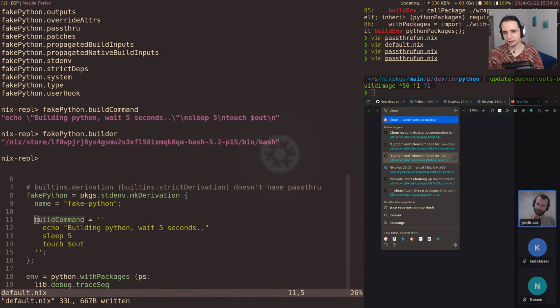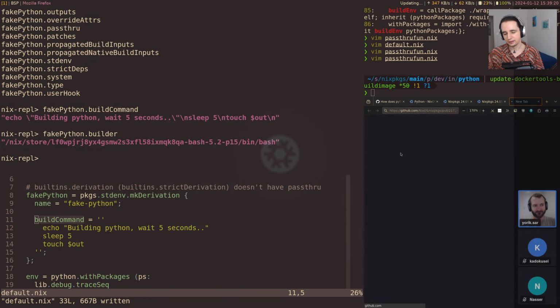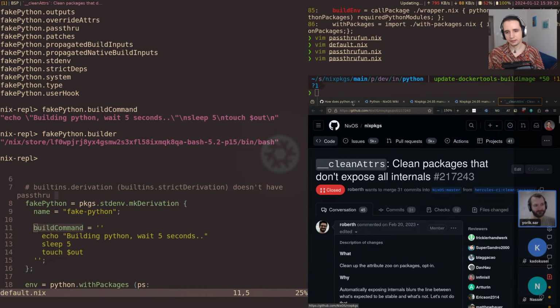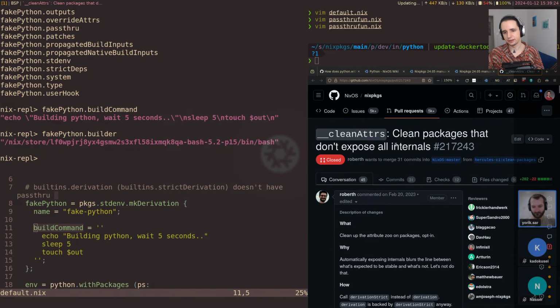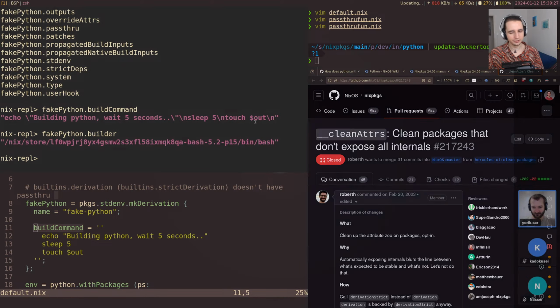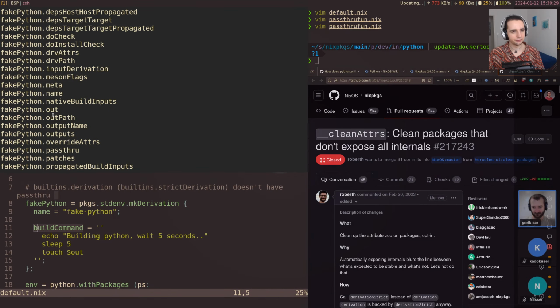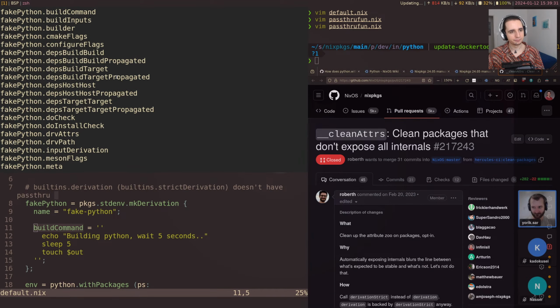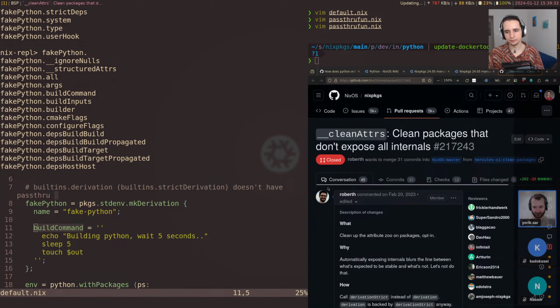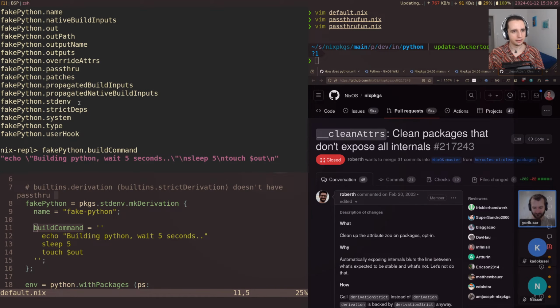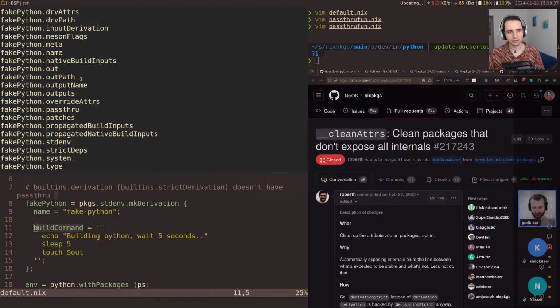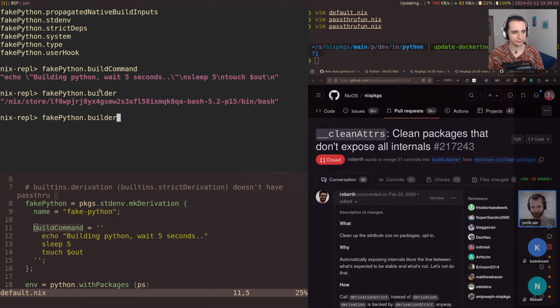So there's been a PR to Nix Packages, which is, I think, in a draft state right now, or closed. But the idea is pretty good to not expose all of these attributes by default, and really limit it to a small set of them. That would be like outPath. OutPath is a thing that allows you to coerce these values to strings.